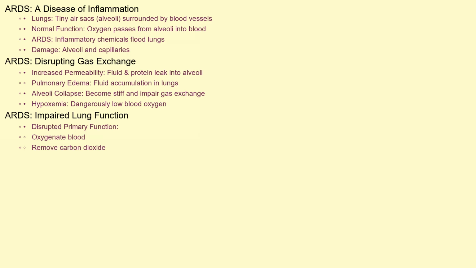The alveoli collapse, become stiff, and are unable to properly transfer oxygen into the bloodstream, leading to a dangerously low blood oxygen level, a condition called hypoxemia. In short, ARDS disrupts the lungs' ability to perform their primary function, to oxygenate the blood and remove carbon dioxide.